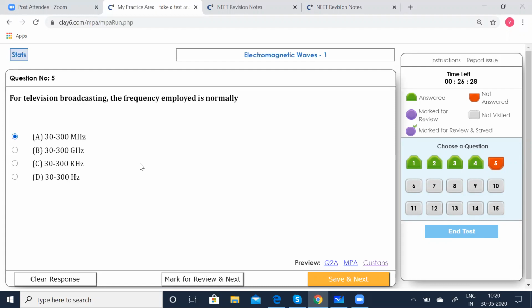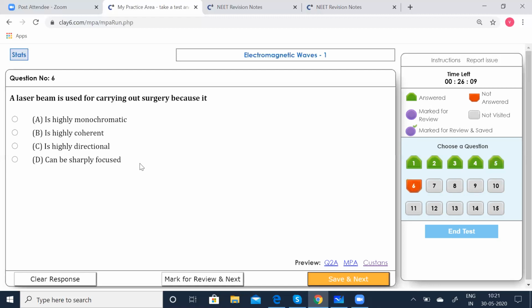So all of them say this 30 to 300, but make sure what is now going to be the units of frequency, whether it is megahertz, gigahertz, kilohertz or hertz. So it is very clear that it is for television broadcasting, it is going to be megahertz. So first option is correct. Click that, go to the 6th one.